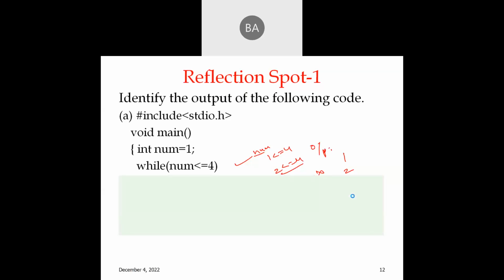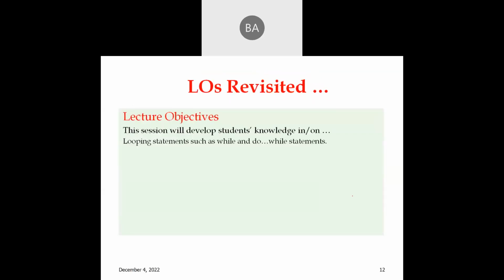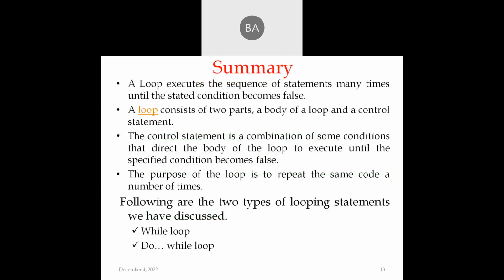Fine. So the learning outcomes are revisited here. This session will develop the students' knowledge of looping statements such as while and do while loop. The summary of this session is that a loop executes a sequence of statements many times until the stated condition becomes false. A loop always consists of two parts: one is the body of the loop and the other is a control statement, which is nothing but the loop condition.